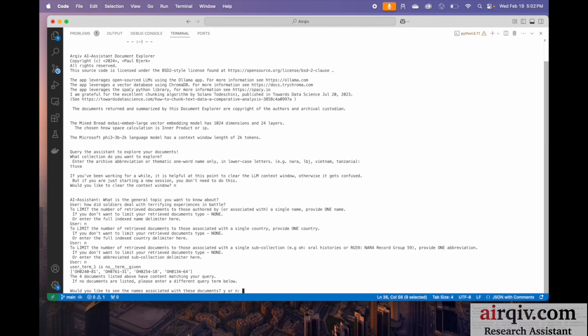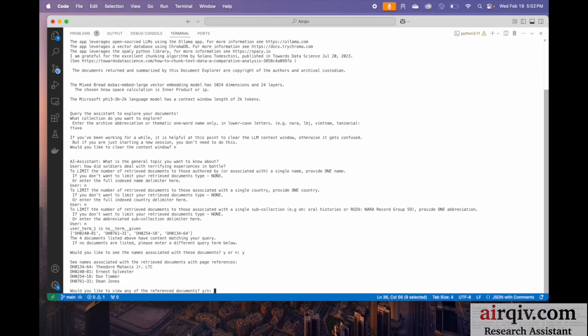There's a few limiters here, and we're not going to use those. Okay, so what it did, we have it set just to return a small number of documents here. It could return a lot more, but I'm just returning 4 of them so that we have a relatively fast experience. On a bigger, faster computer, we could get a lot more and it would work well. But according to that query, it went and found 4 pages from 4 different interviews that deal with terrifying experiences. So we'll see what those are about in a moment.